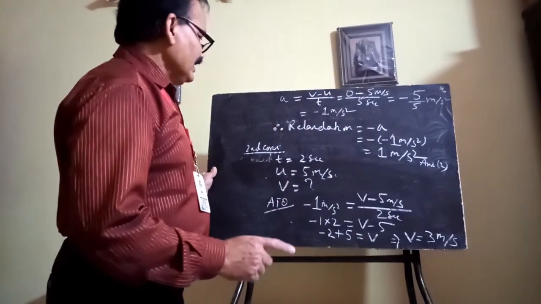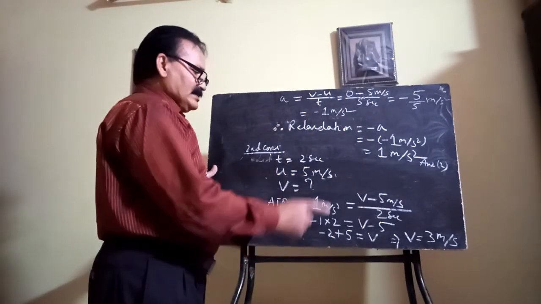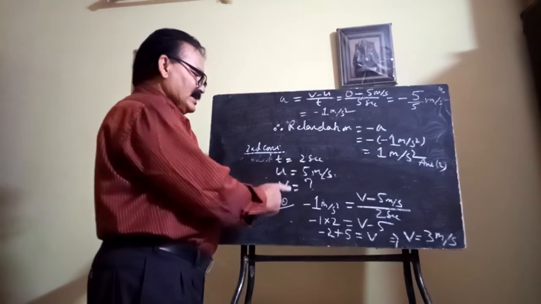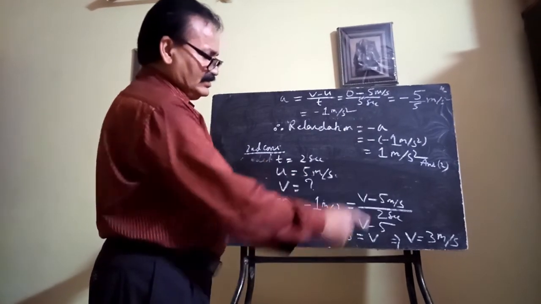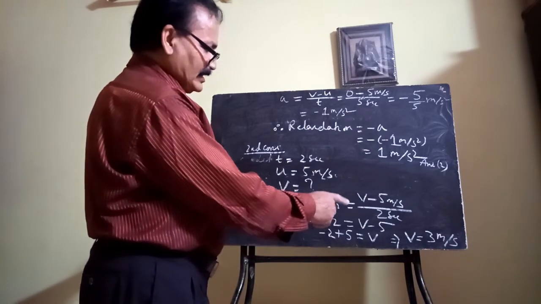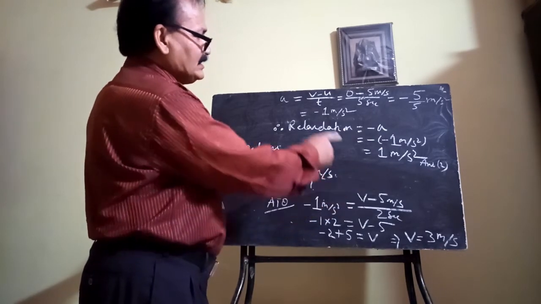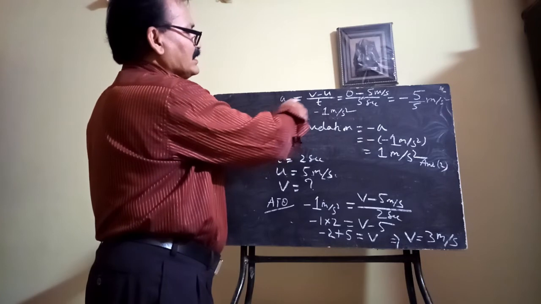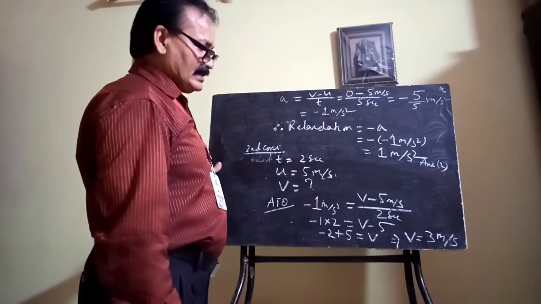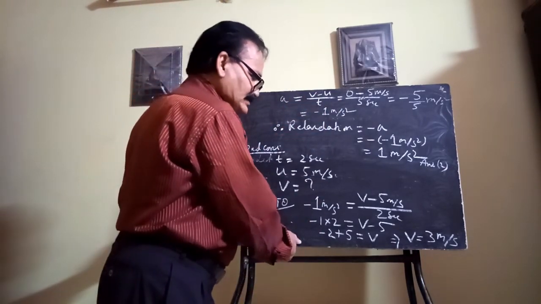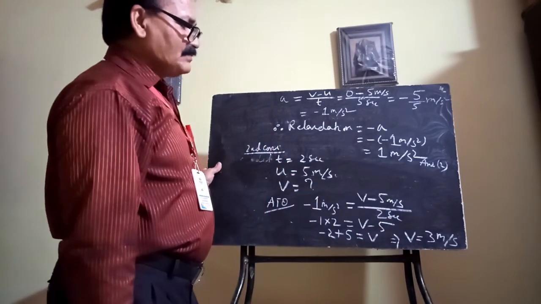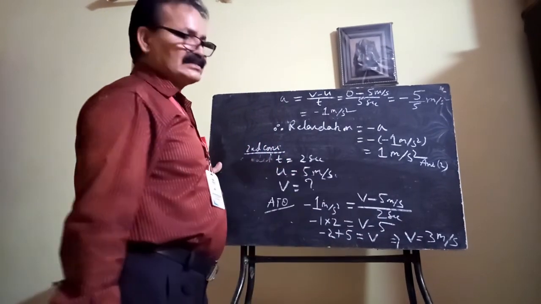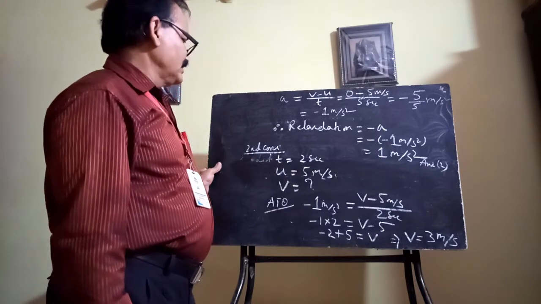You see, after applying the brake, the speed of the car, initially 5 meter per second, after 2 seconds, since the car comes to rest in 5 seconds, its velocity decreases and the final velocity after 2 seconds is 3 meter per second. Clear?